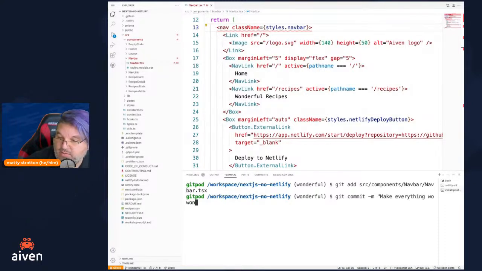This is a terrible commit message, by the way, because this doesn't tell me anything about what we did, but maybe some other time we'll teach a workshop on commit messages. It's not today. So cool.